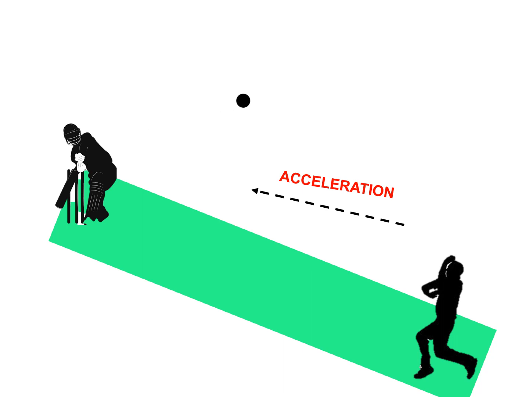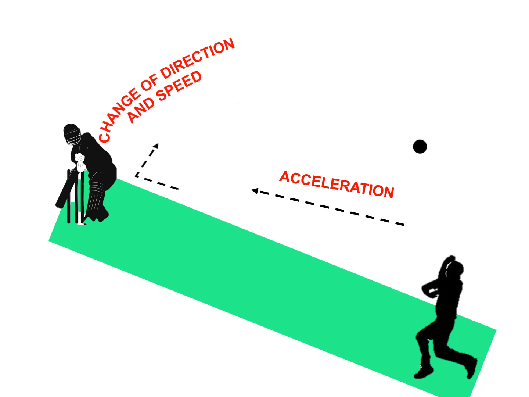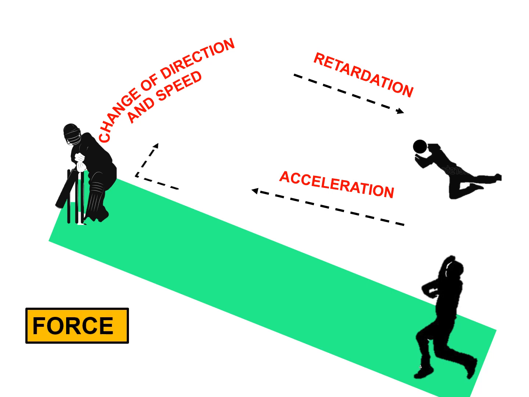The batsman hitting the ball is changing its direction as well as speed, and with the catch, the fielder is reducing the speed to 0, making it a case of retardation. What is the cause of all these accelerations? It is the force applied by the bowler, batsman and fielder.